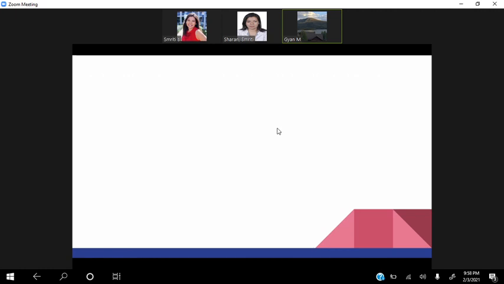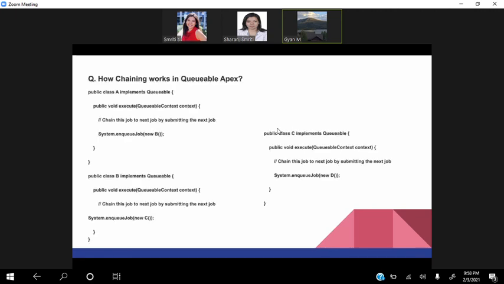Next question. Here, can you explain how chaining works in Queueable Apex, from the code? Okay, so it's very important to understand the code, and reading is very important.